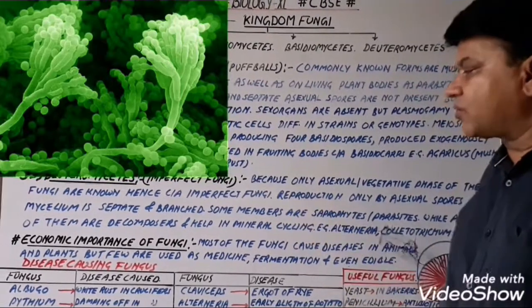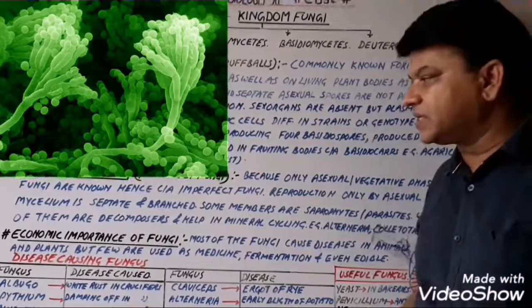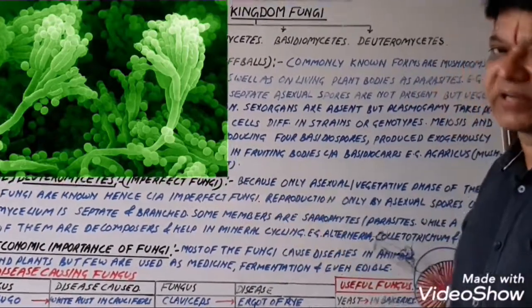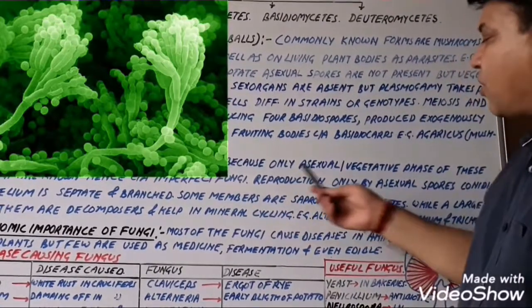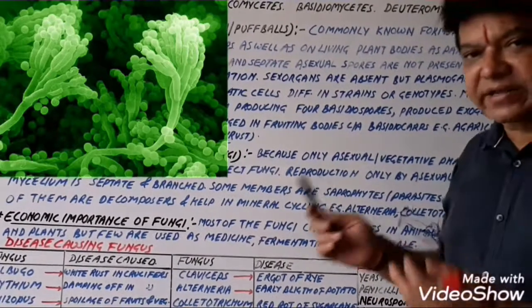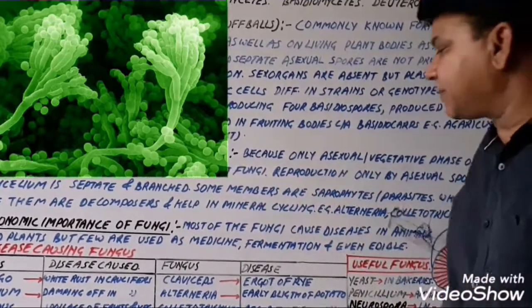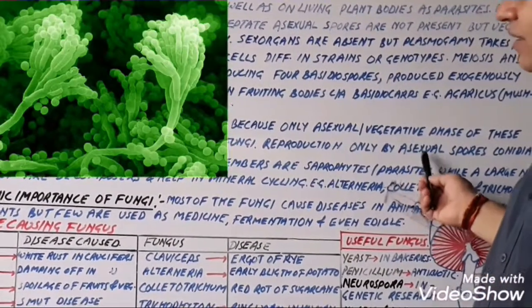This is also a one mark question. A question has been asked many times: why are the Deuteromycetes also known as imperfect fungi? So the answer to this question is, because only the asexual or vegetative phase of these fungi is known, hence they are called imperfect fungi. Now, reproduction is only by asexual spores, that is conidia.